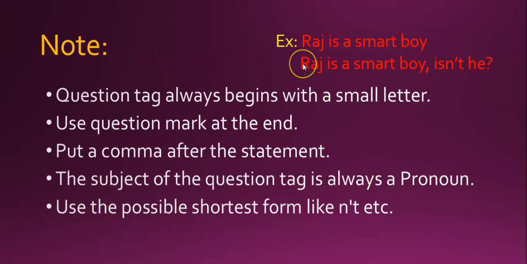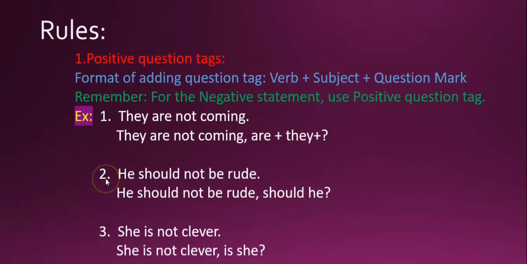Since Raj is a boy, for him we will use the pronoun "he" and put a question mark at the end. So the question tag for the sentence "Raj is a smart boy" is "isn't he?"